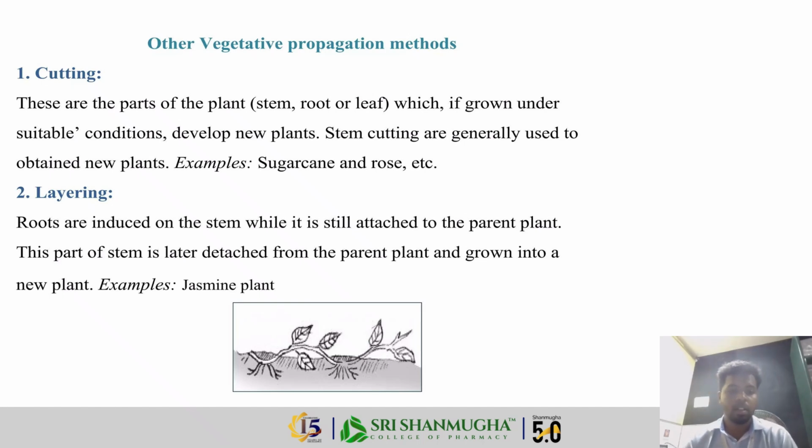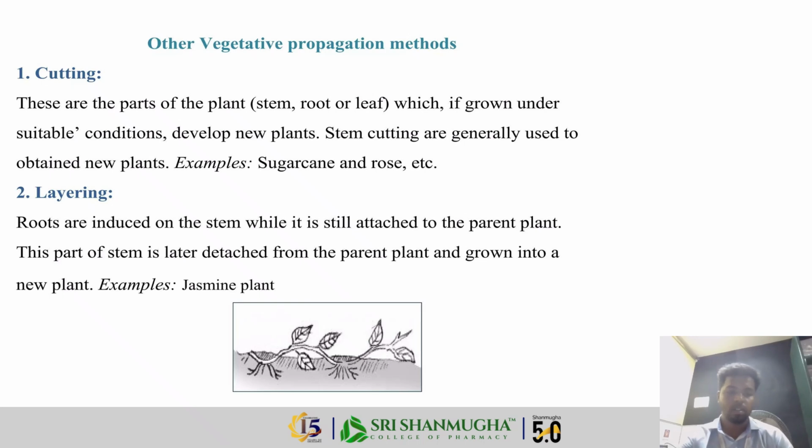So these are some vegetative propagation methods. The first one is cutting. This is the simplest method of cultivation. In this, some plant parts, if grown under suitable conditions, develop into new plants. Stem cuttings are generally used to obtain new plants, for example sugarcane and rose. A part of the plant is cut and planted; that is cutting. There are several types: stem cutting, root cutting, and leaf cutting. The advantage is that it is a very easy and quick method.